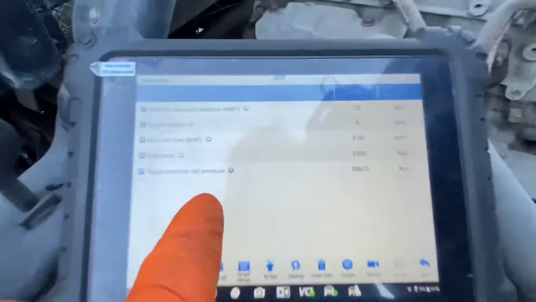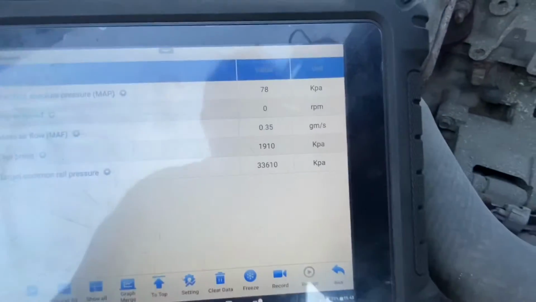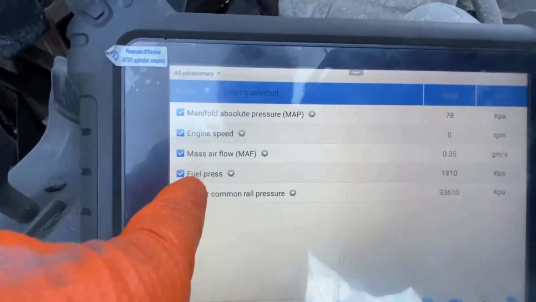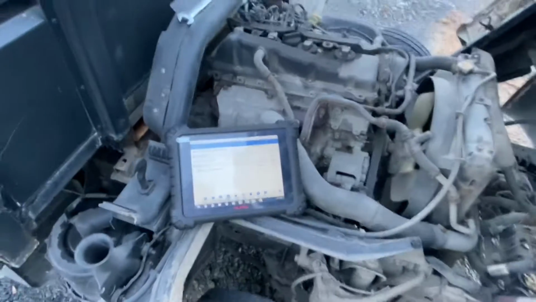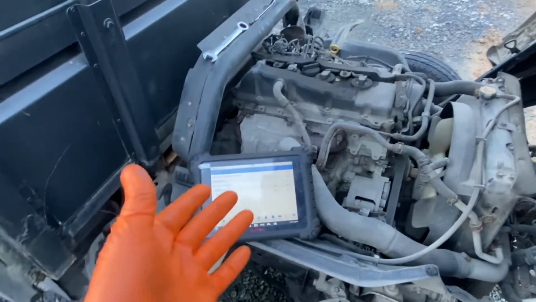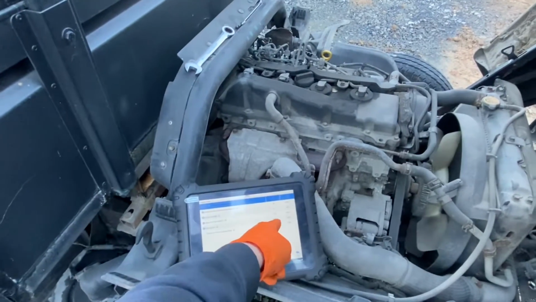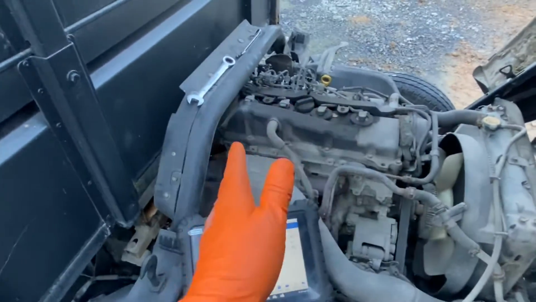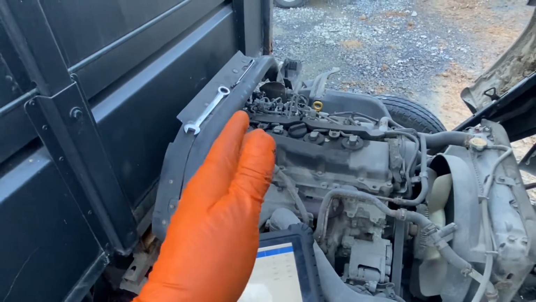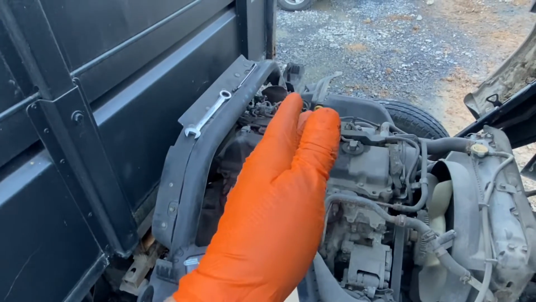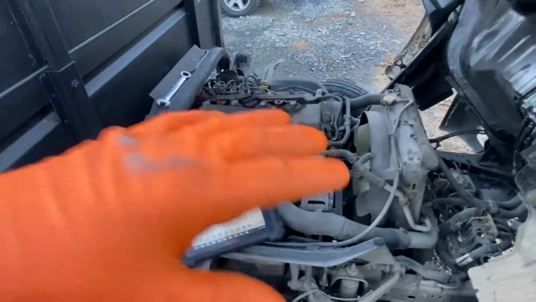What I did notice is my target rail pressure is 33,600 kPa, and while cranking I was only getting up to 10,000 kPa. Doing my maths in my head, 100 kPa is 1 bar, so I convert 10,000 kPa into bar by taking the 2 zeros off the end, which gives 100. So we have 100 bar of fuel pressure while cranking.